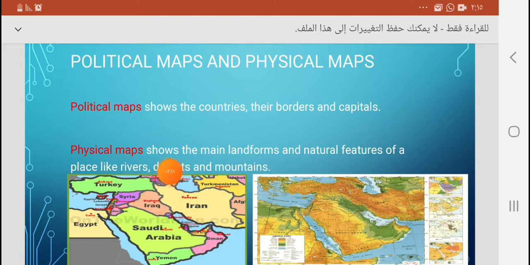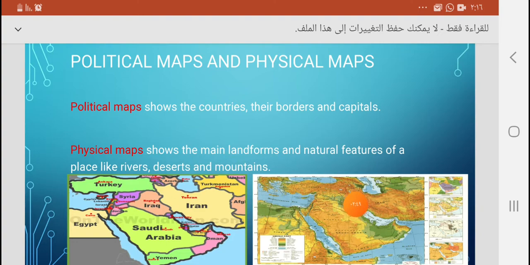But the physical map shows something different. It shows the same place, but in a different way. It shows the main landforms and natural features of a place, like rivers, deserts, and mountains, like this. Can you see how the two maps are different? Here you can see the landforms and the natural features in colors. The blue color for waters, the brown color for mountains, the green color for plains. You can see the rivers, you can see all the landforms and the natural features of such a place. We call this a physical map. Do you understand now the difference between the political map and the physical map?